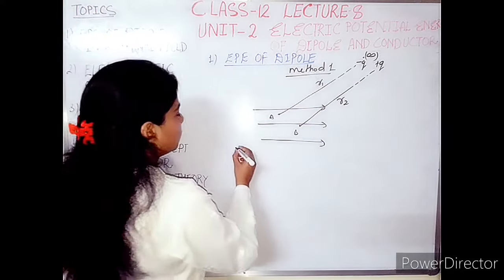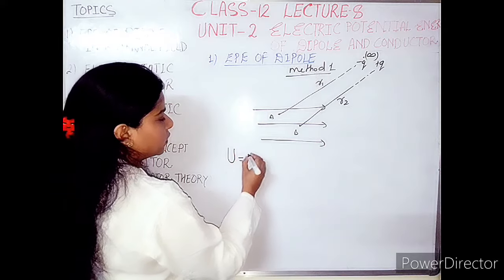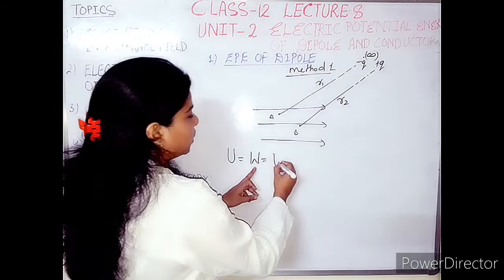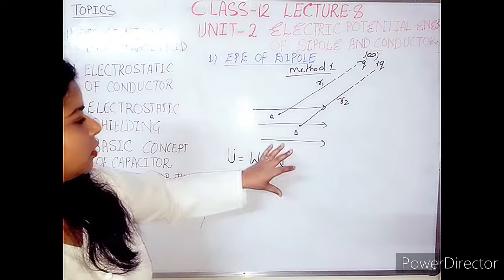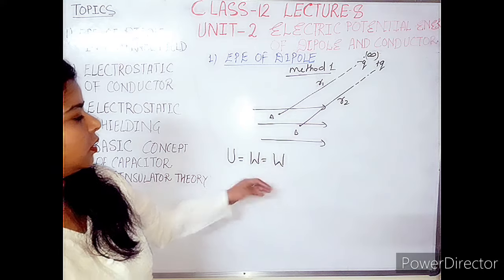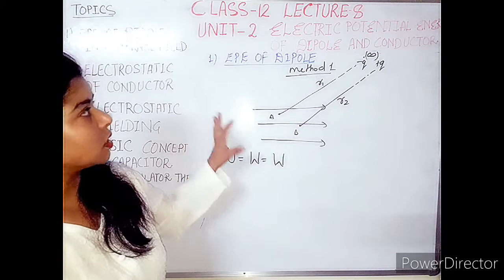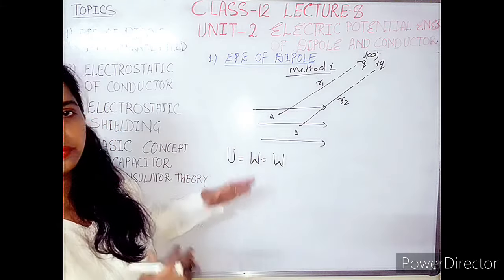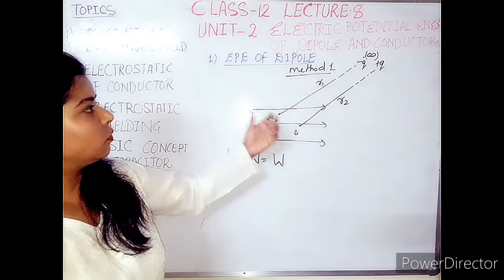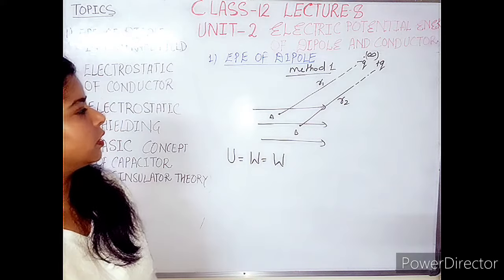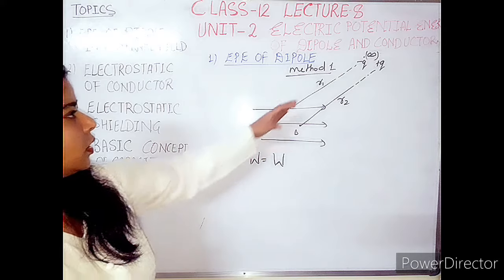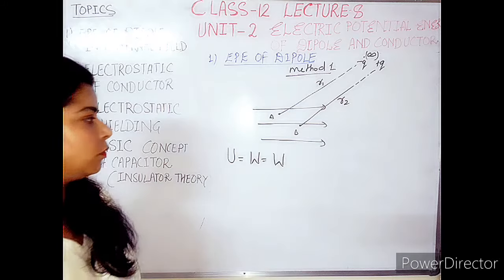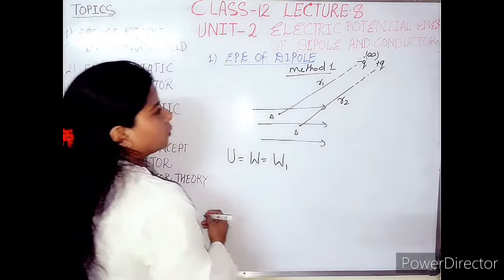Then we can write down the potential energy in this form. U is equal to what? First of all, it is equivalent to W, the work done. I am taking the method which I discussed earlier in my last lecture number 7, that we have to consider the different work done on different charges which are moving from infinity to a point in the electric field. So the first case is that the minus q charge is moving from infinity to a point in the electric field, so the corresponding work is W1.